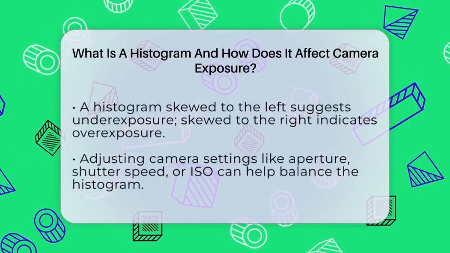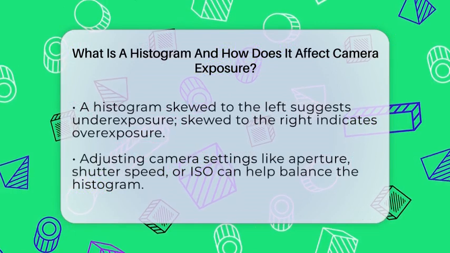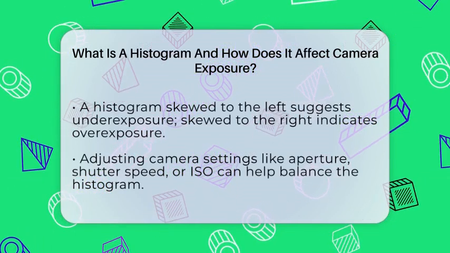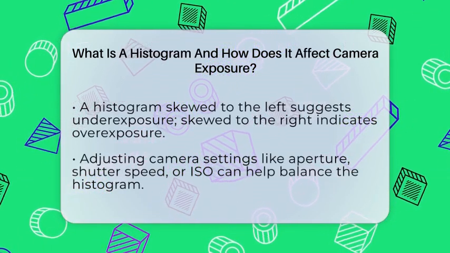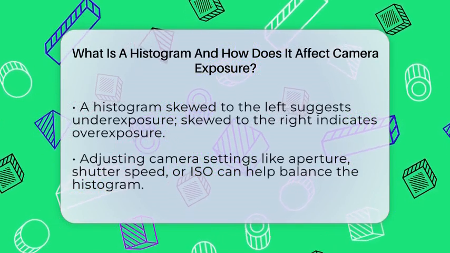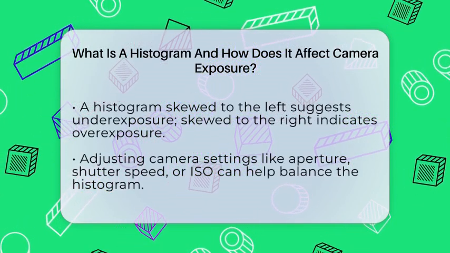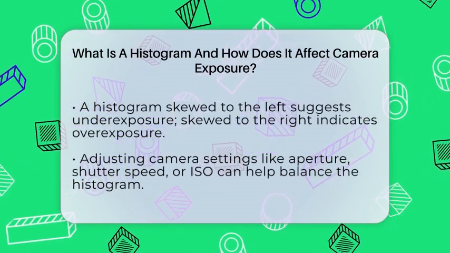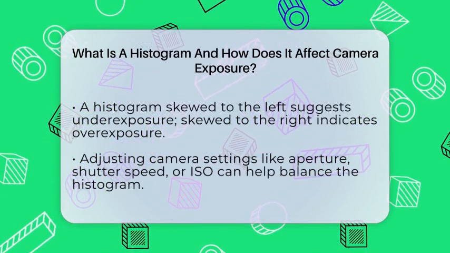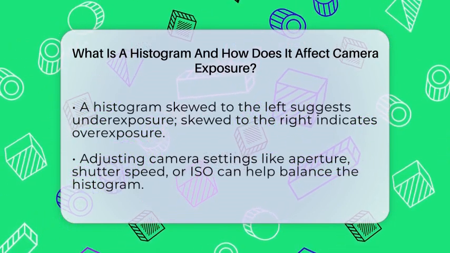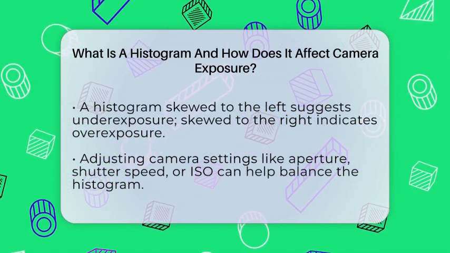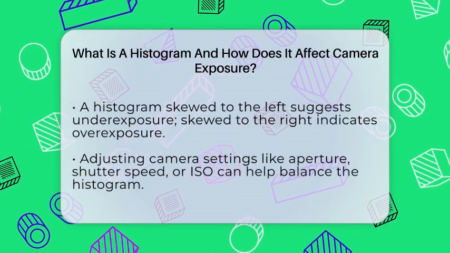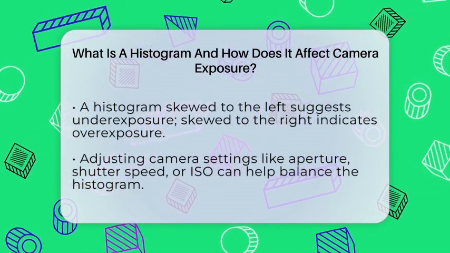If the graph leans too far to the left, your image might be underexposed. If it's skewed to the right, it could be overexposed. Adjusting your aperture, shutter speed, or ISO can help balance this. Exposure compensation is a handy tool here. If your histogram shows clipping on the right, you can dial in negative exposure compensation to darken the shot. If it's too dark, increasing exposure compensation brightens the image.